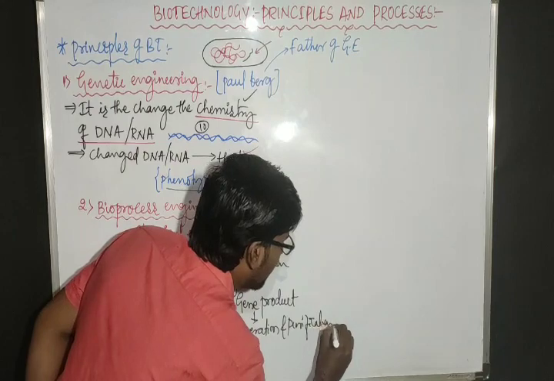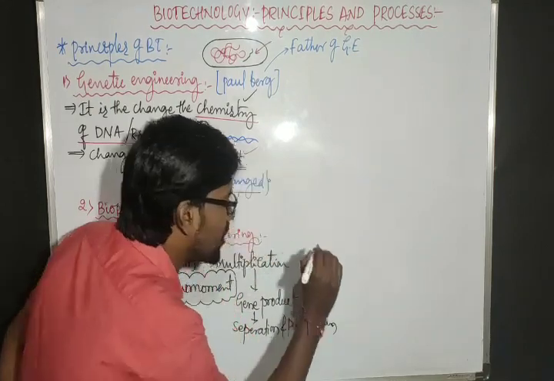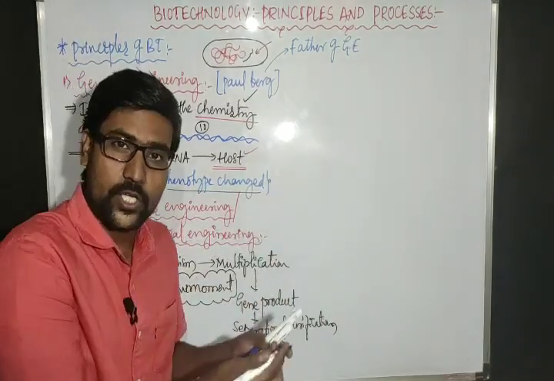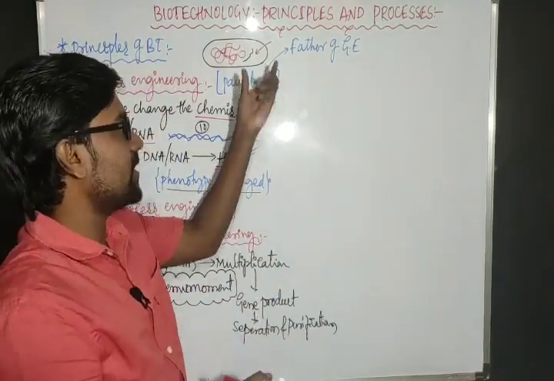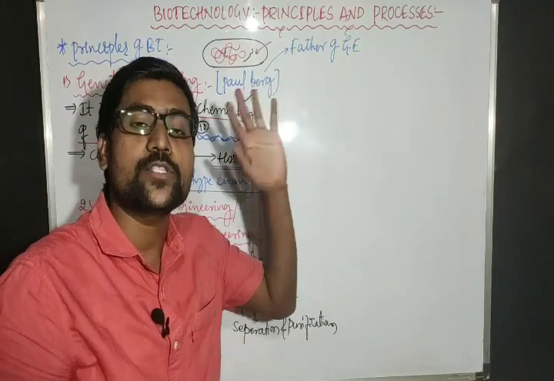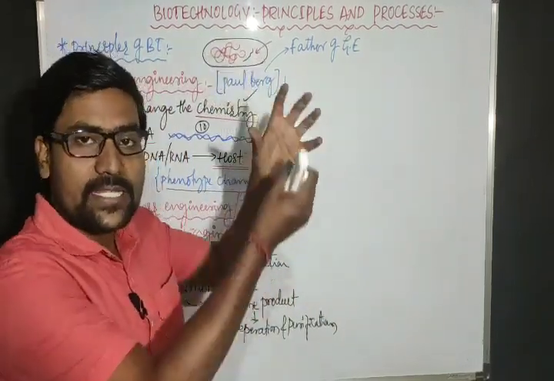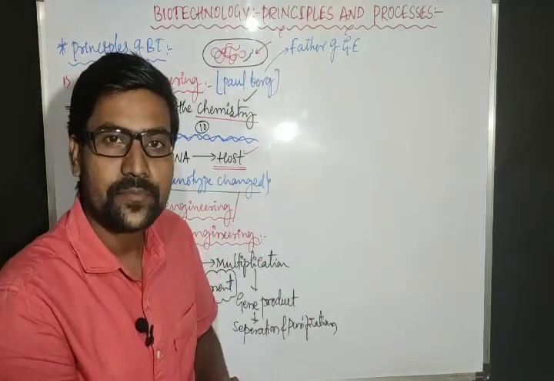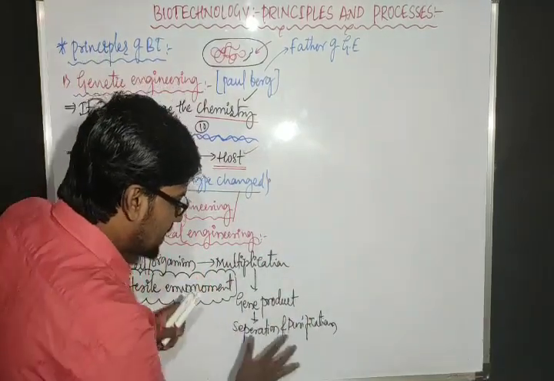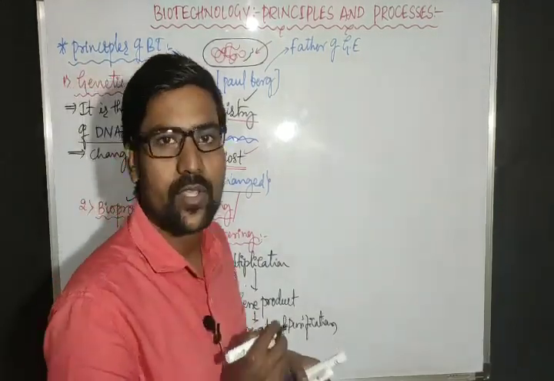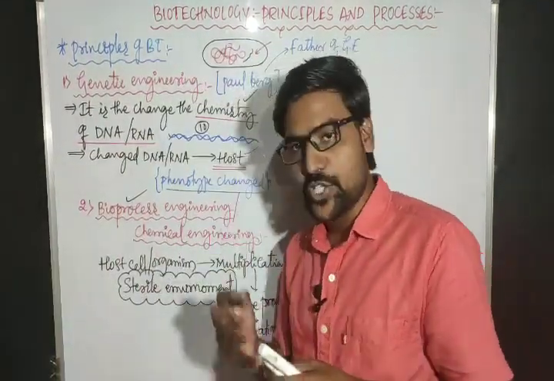Next it is subjected to separation and purification, separation of that product and purification of the product. Say for example, here we have taken the example of insulin hormone produced by the bacteria. It is separated and purified. So all of these steps come under bioprocess engineering or chemical engineering.